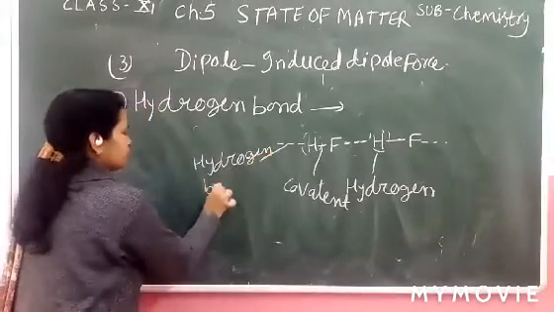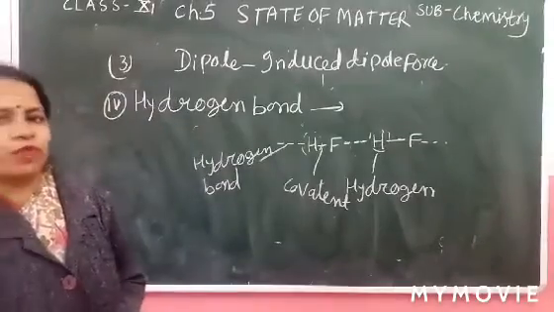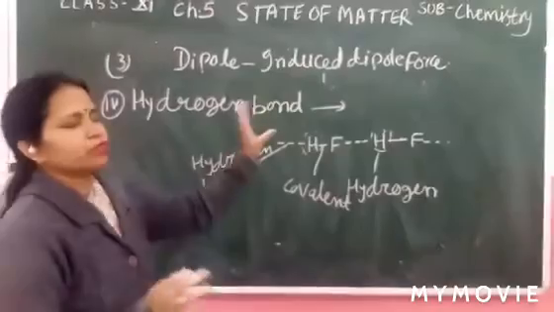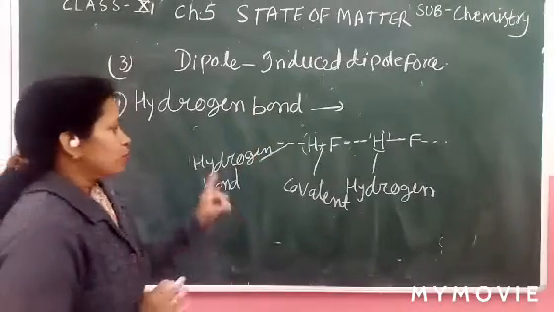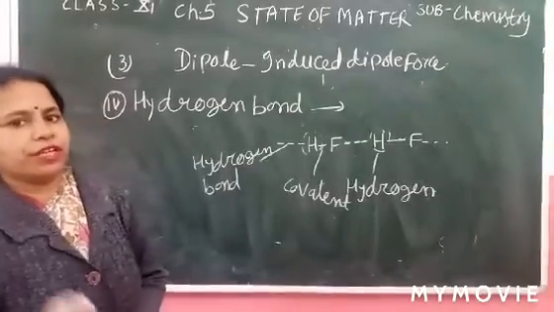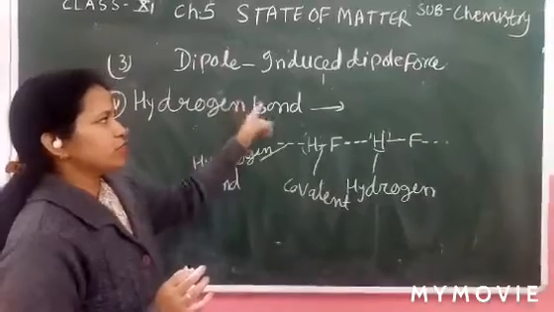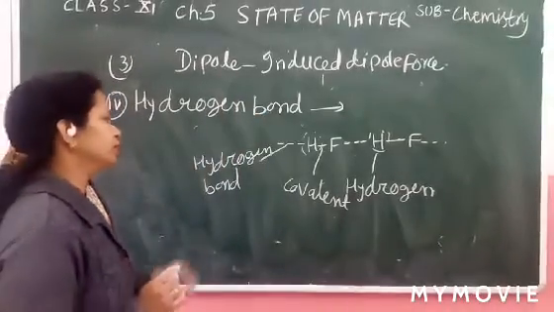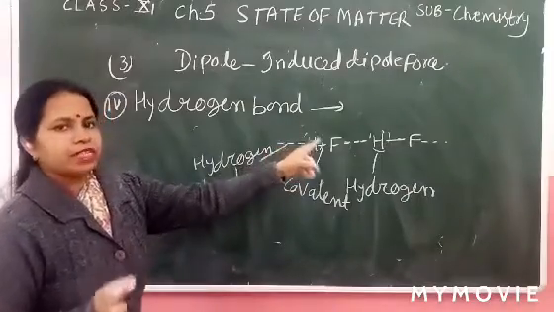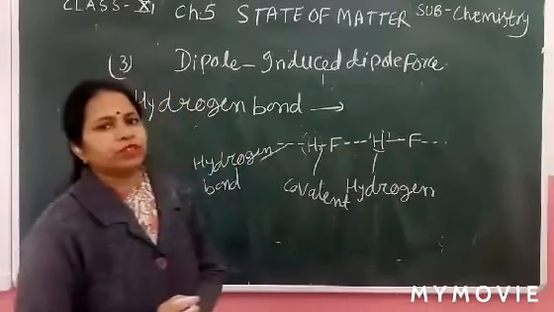Hydrogen bond is strong as compared to van der Waals force. Van der Waals forces are three, excluding hydrogen bond. So the intermolecular forces are four, and hydrogen bond is included. Hydrogen is present as a bridge between two electronegative atoms.